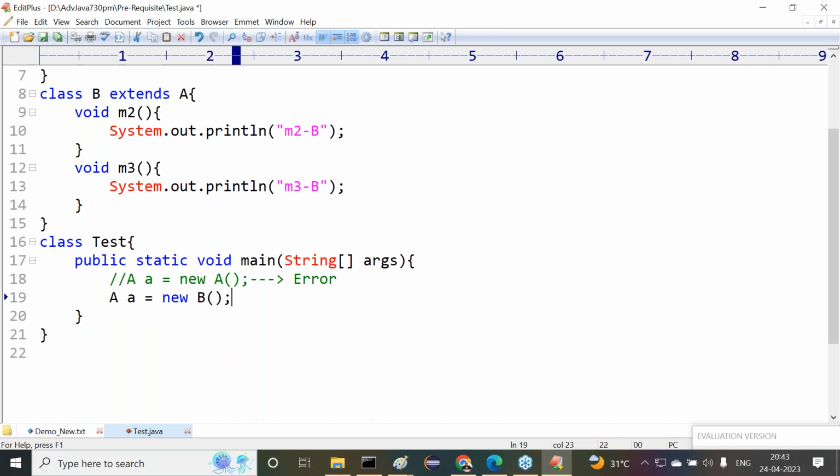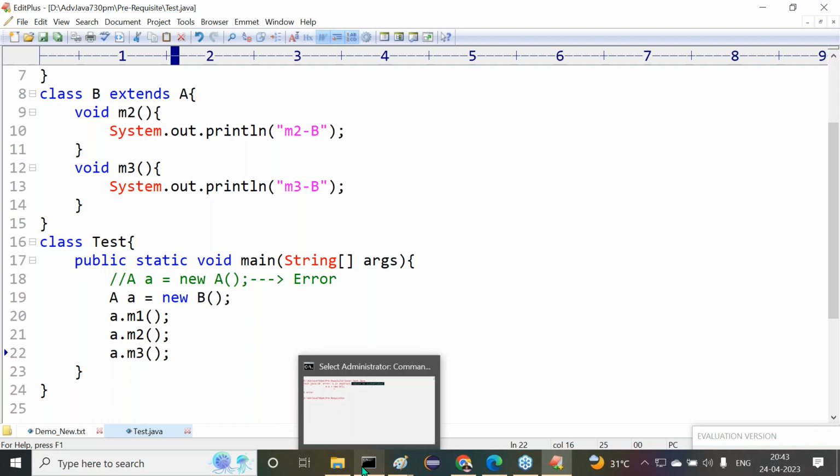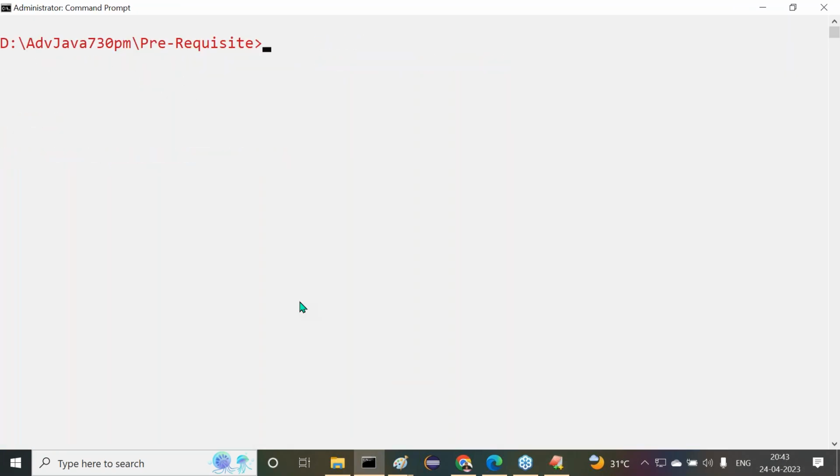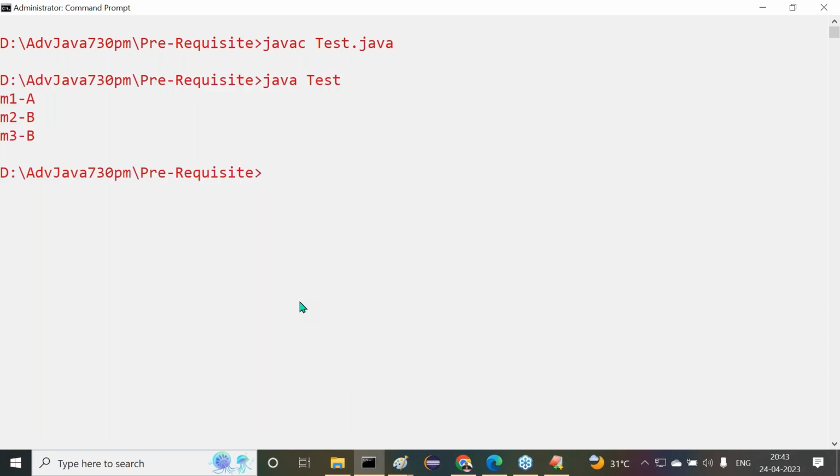Now, first of all, let me access this a.m1 method. Of course, we can access a.m2 method and a.m3 method. Here we are able to access them. Now, let me compile and execute this. What exactly are we getting there? javac test.java, compiled successfully, java test. Now we are getting M1A, M2B, and M3B. These outputs we are getting.